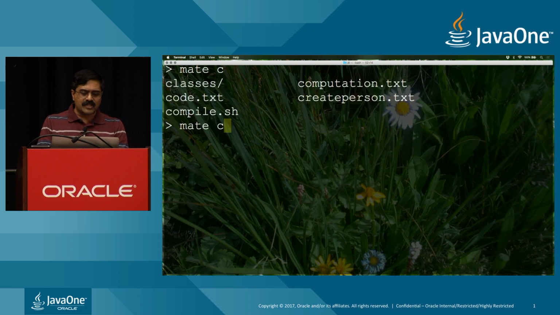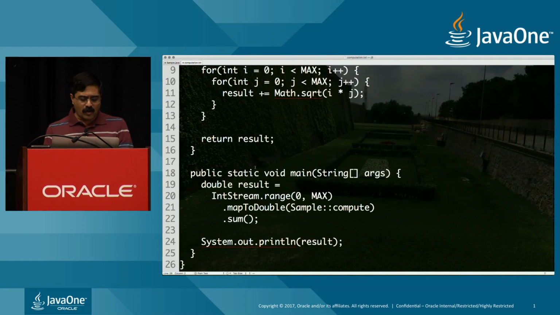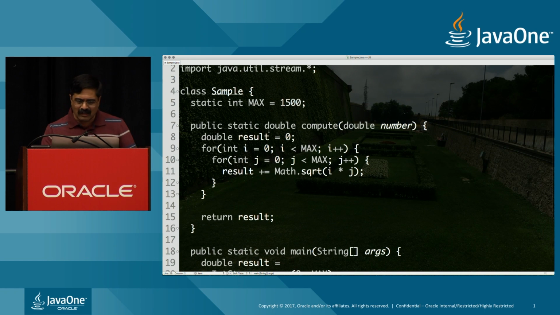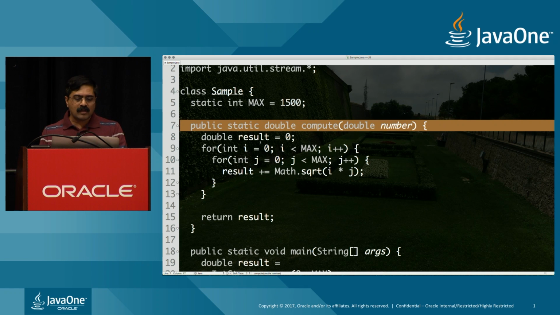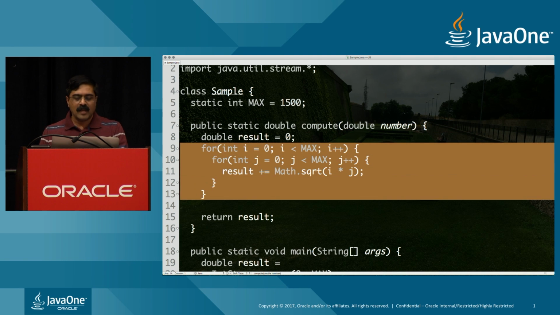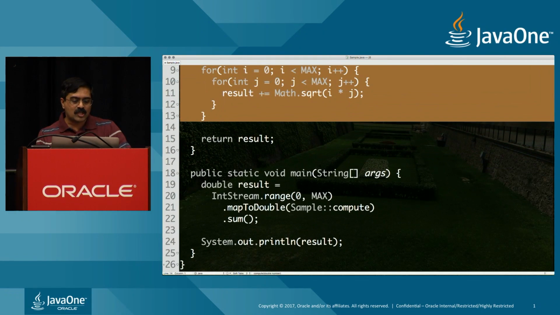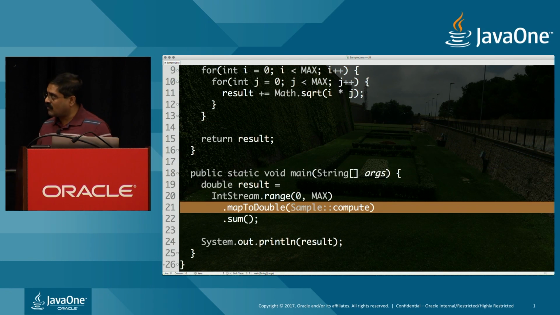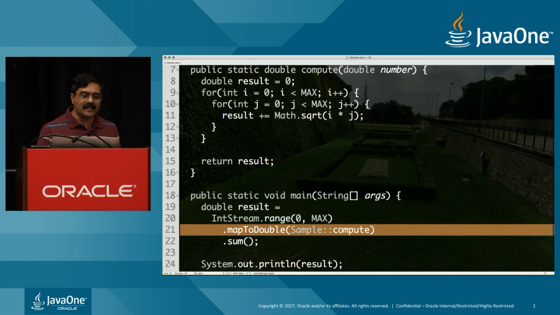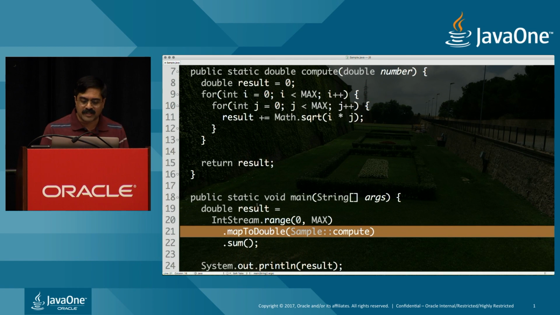In this case, let's say this is computation, that's what I want to call it. I'm going to bring in this little computation code, a trivial example. When you call compute, it opens up two for loops and performs a square root operation. And then out here, I total the sum, find the sum of the square roots of all those values. In short, it's a computation-intensive operation. I'm just running these loops in sequence, as you can see right here. This is pretty much sequential code.